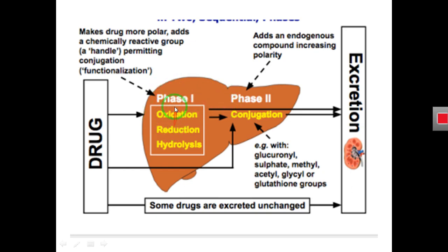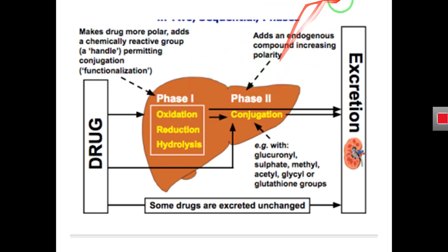One phase of drug metabolism is the phase 1 reaction, and the other phase is the phase 2 reaction. We will see what happens in phase 1 and phase 2 reactions in coming slides.